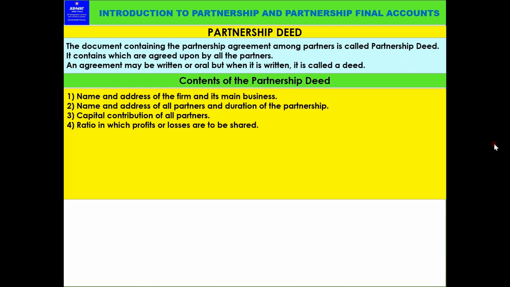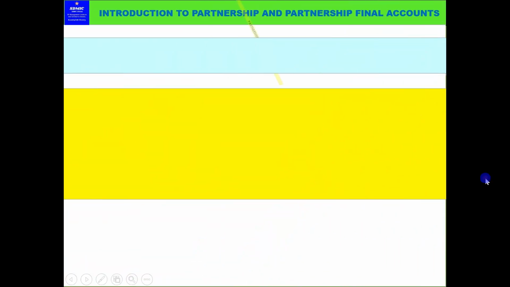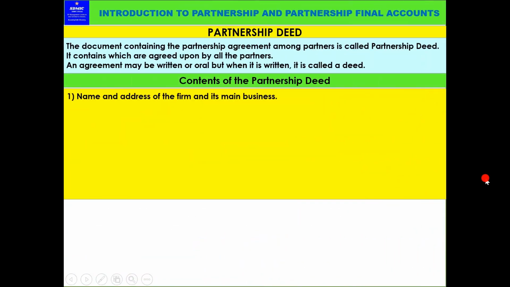Fourth point, ratio in which profits or losses are to be shared. Also we have explained in our previous video. That means the profit and loss sharing is also explained. Like example, see this is the sharing, the fourth point, sharing of profit and loss account. So these are the things we have explained. It is coming one by one again and again.